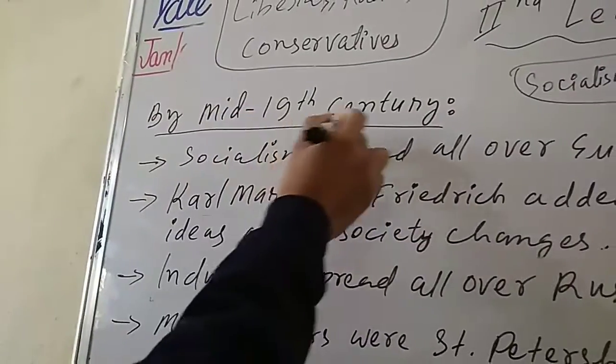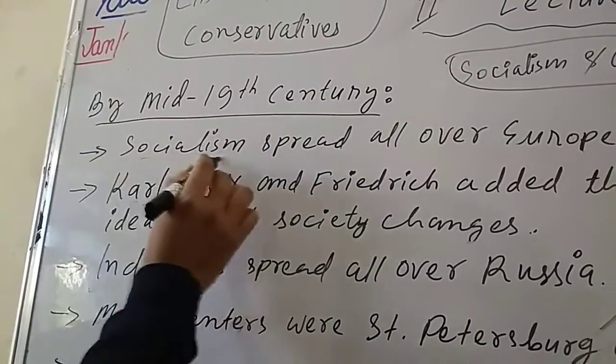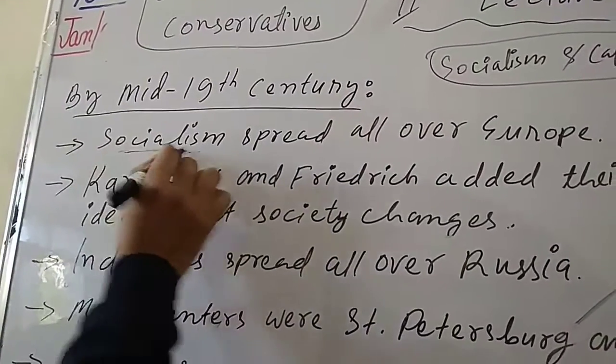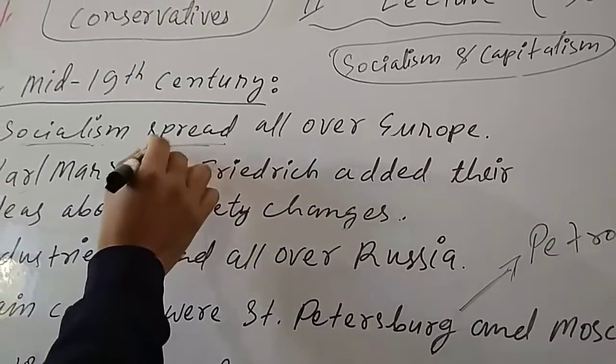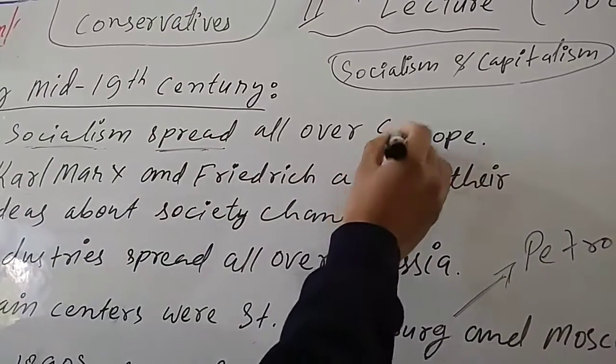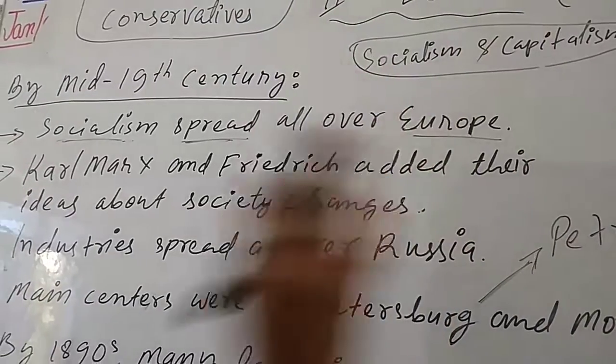So let us start from here. By the mid 19th century, what happened? The socialism idea spread all over Europe, particularly in Russia.